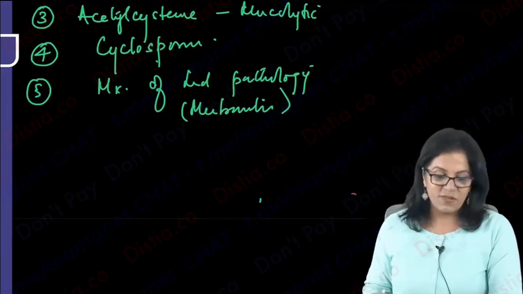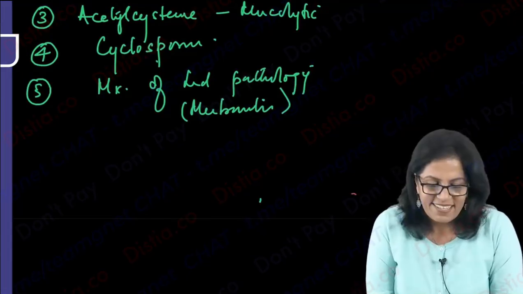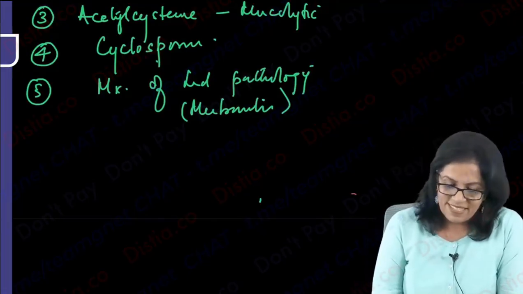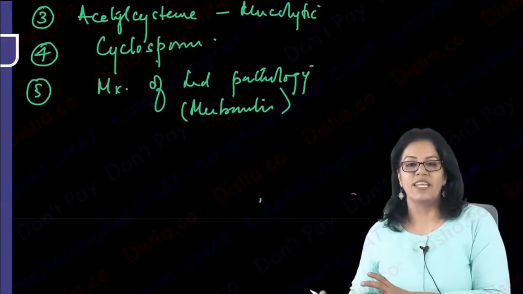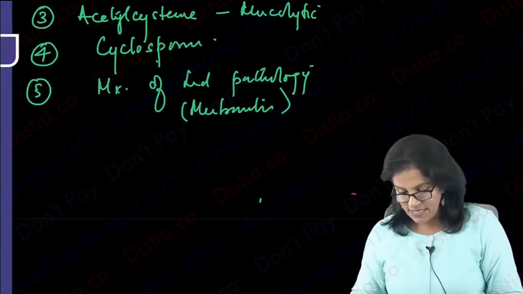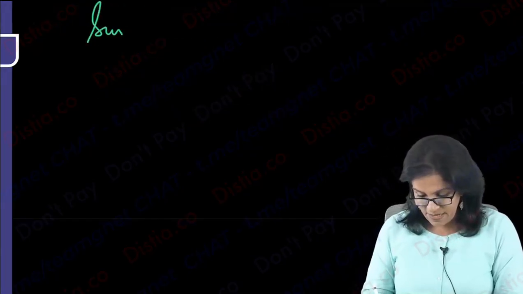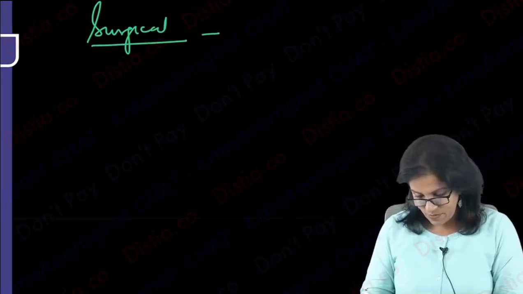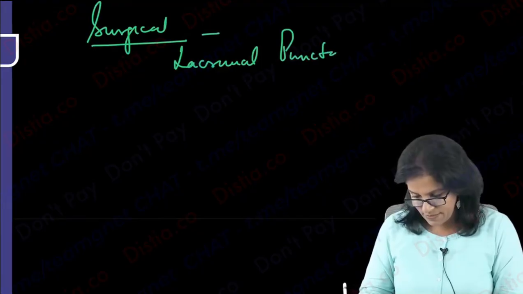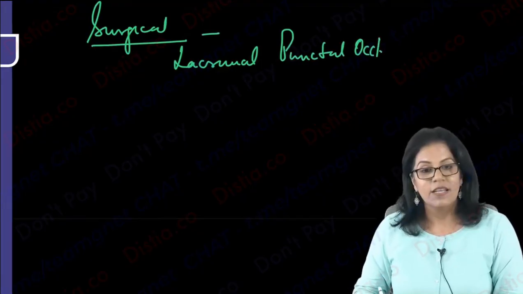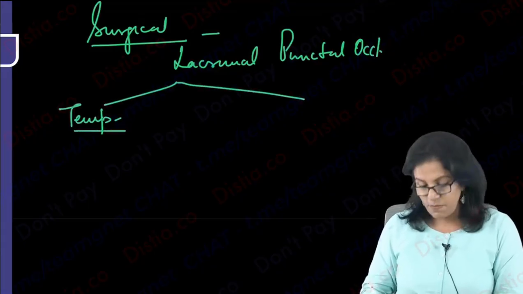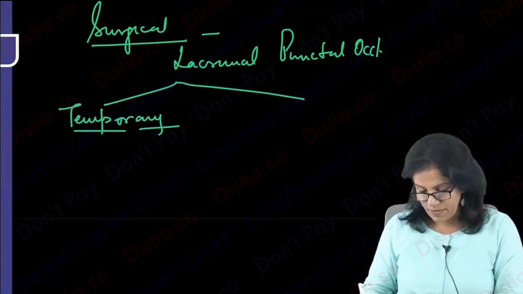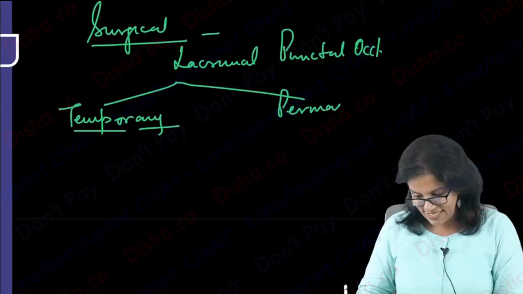And then can you think of what can be the surgical therapy of dry eye? Close the puncta from where the tear is draining. So it is surgical, write down, lacrimal punctal occlusion. What we do is lacrimal punctal occlusion. Now this can be either done as a temporary measure, or it could be done as a permanent thing in very, very severe cases.